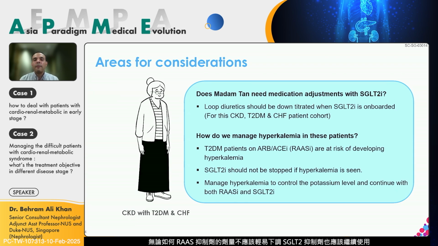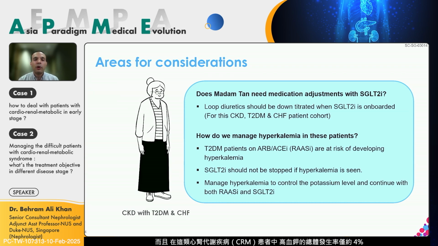In either case, the dose of RAS inhibition should not be down titrated, and SGLT2 inhibitors should be continued, because as many other studies have shown, once you down titrate RAS inhibition or stop SGLT2 inhibitors, the risk, of course, of developing cardiovascular events, all-cause mortality, and CKD progression will go higher. So there are other strategies of dealing with hyperkalemia, including novel potassium binders and managing their intravascular volume, which are very effective in controlling hyperkalemia on the long run.